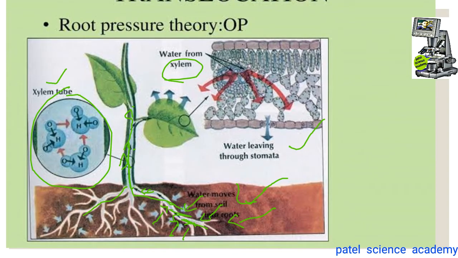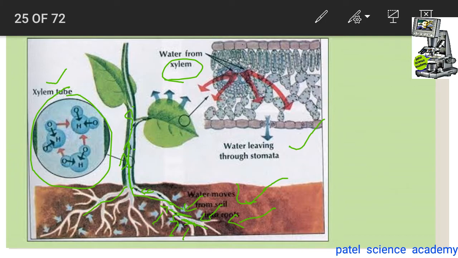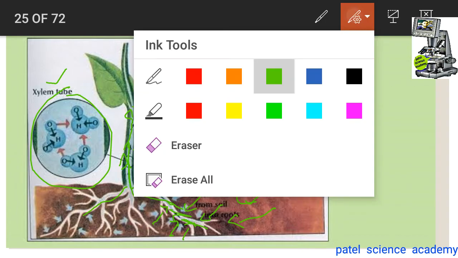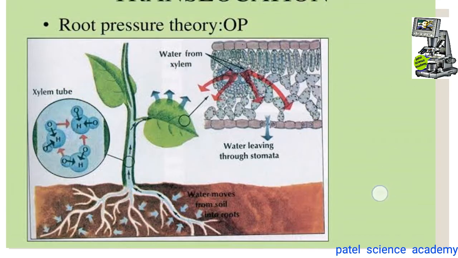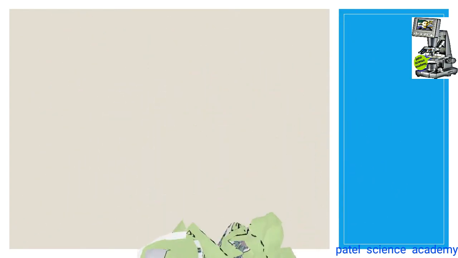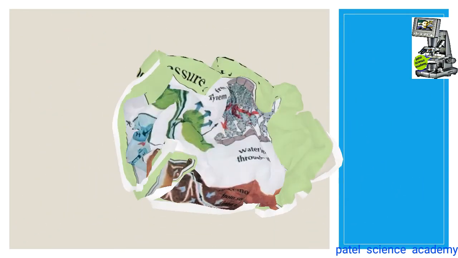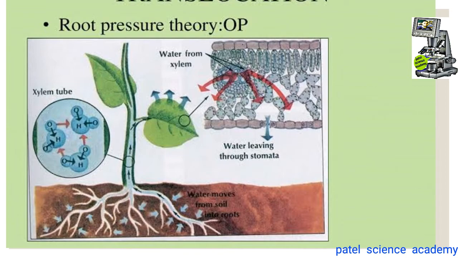According to this theory, according to Priestley, water moves in the upward direction, and likewise the plant gets water by this root pressure. But dear students, there are some objections or limitations to the root pressure theory.